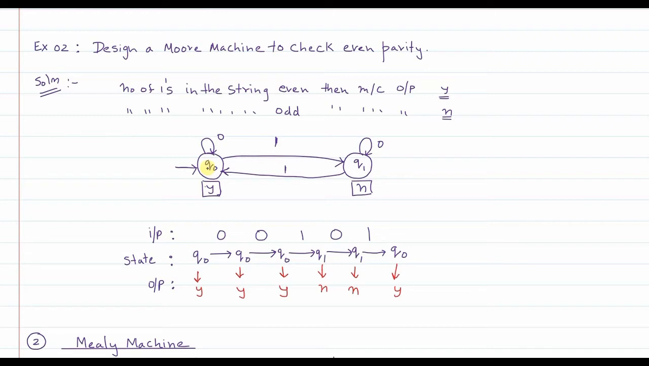Now finally there is nothing else remaining to be read in the input string. Now the machine checks, which state am I in? I am in q0 state. Fine. And then the machine checks, what is the output associated with my current state? Yes. That means the given string is accepted. So this is how the Moore machine works.